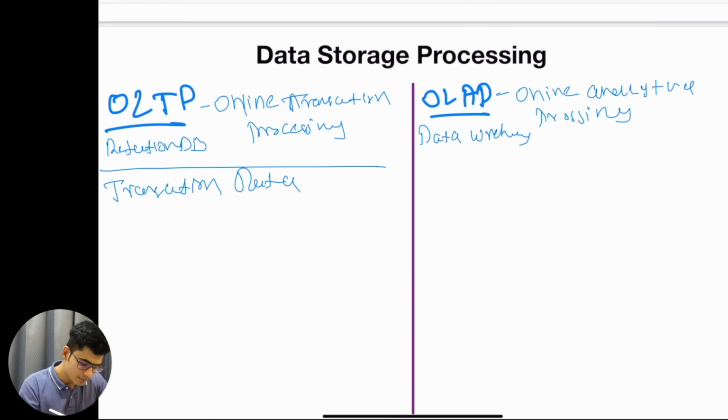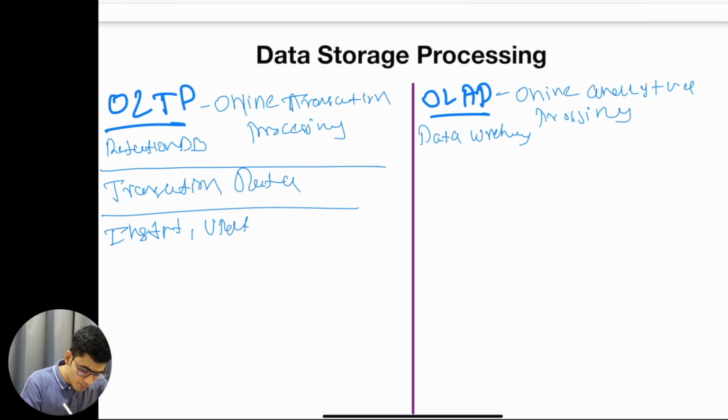These systems are mainly designed for this kind of workload. When you want fast inserts of data, updates, or quick reads of data at the individual level, these are the best systems. They are very fast if you want to insert and update quickly. We talked about the CRUD operations: create, read, update, delete.